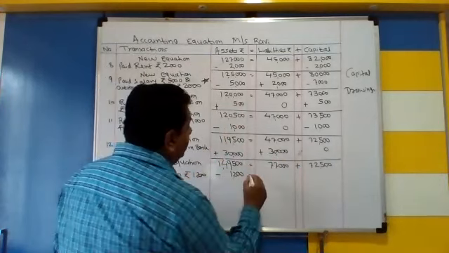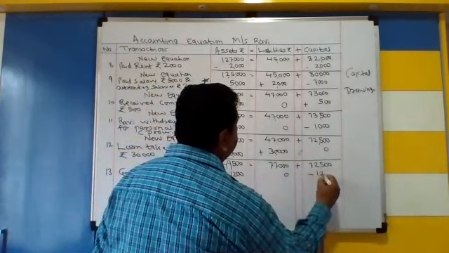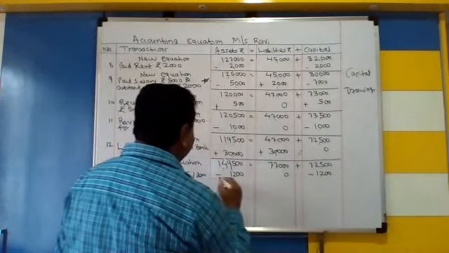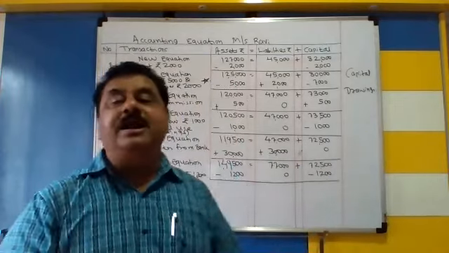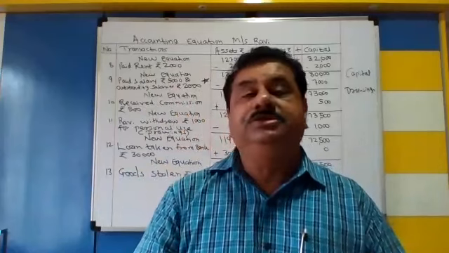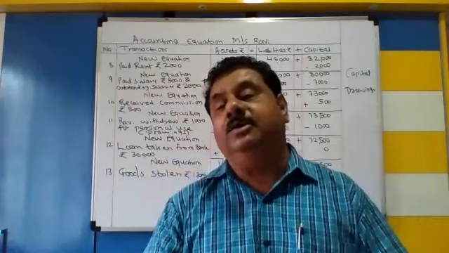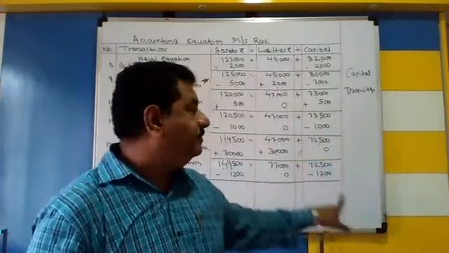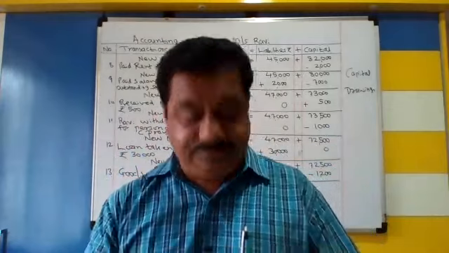Okay. And this is a loss, minus from capital. Minus from asset. Why to subtract from asset? Because goods are our asset and they are stolen by somebody. And why to subtract from capital? Because that is our loss, which is called a loss by theft.